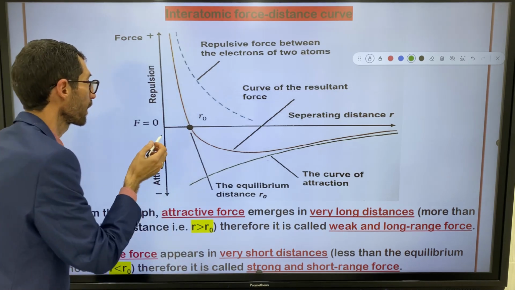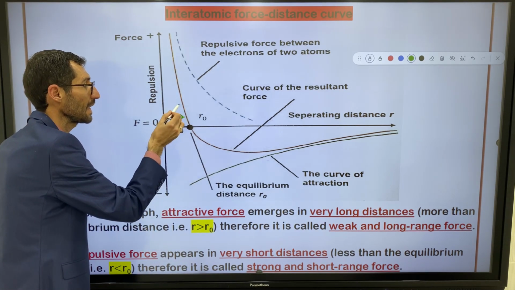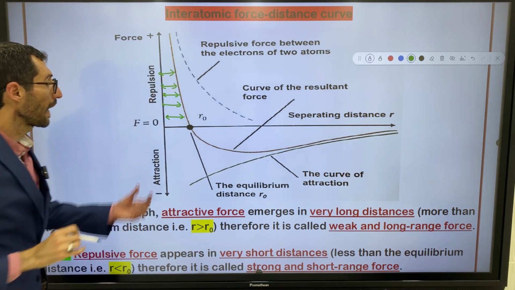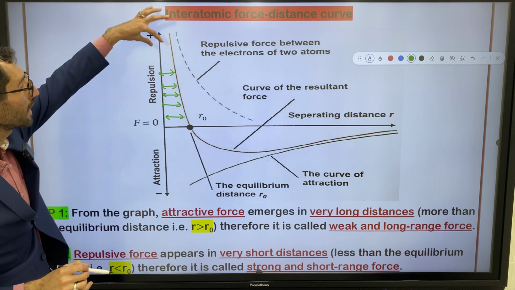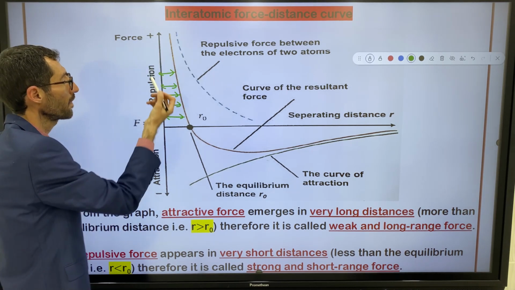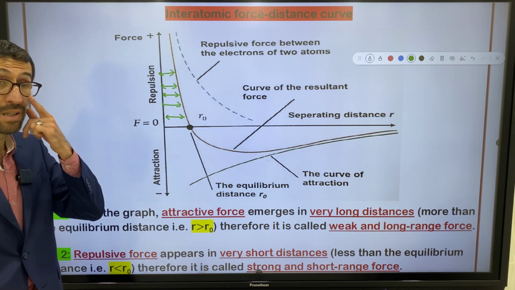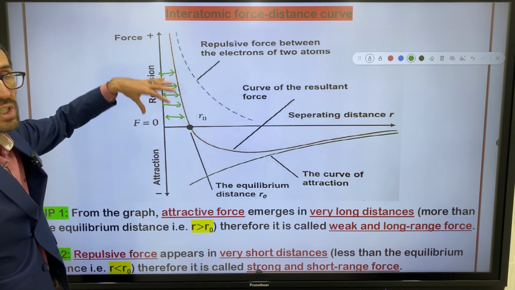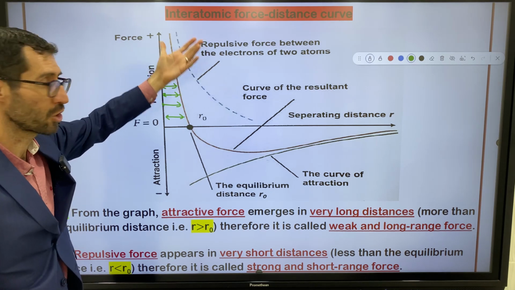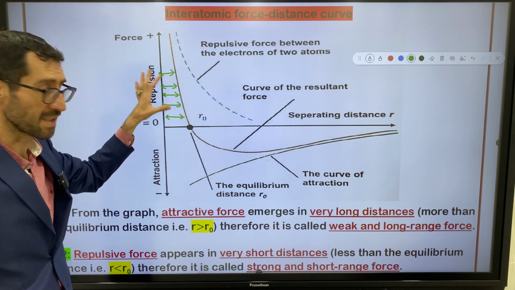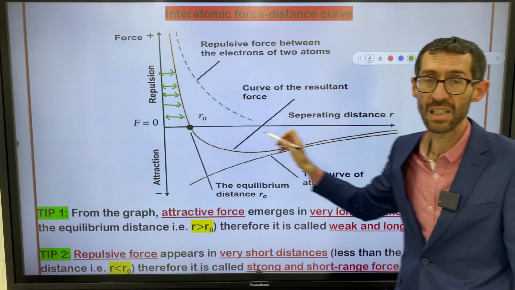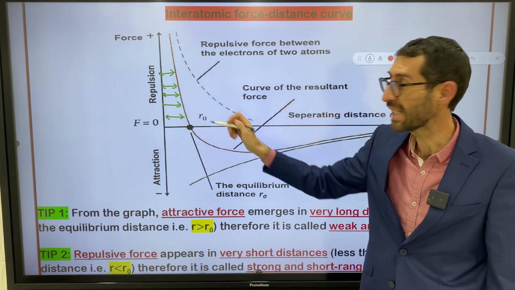So positive repulsive force acts at what distance, at what range? It acts at very short distances, right? Repulsive force is positive, it is strong, and it acts at very short distance. That's why we say short range, strong force. So the upper part is dedicated for repulsive force. The horizontal line is dedicated for equilibrium position or equilibrium state.